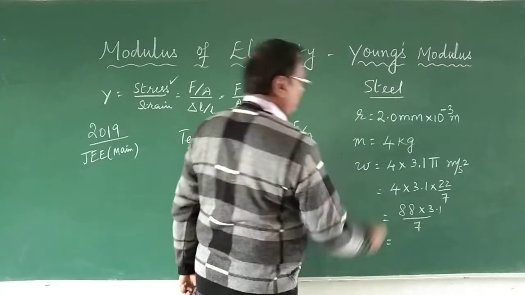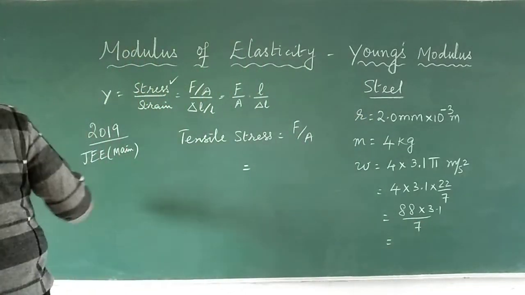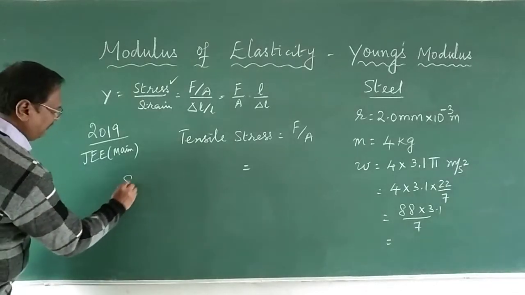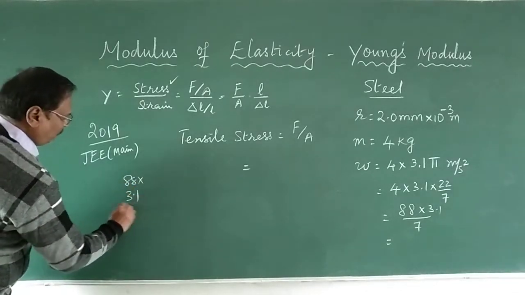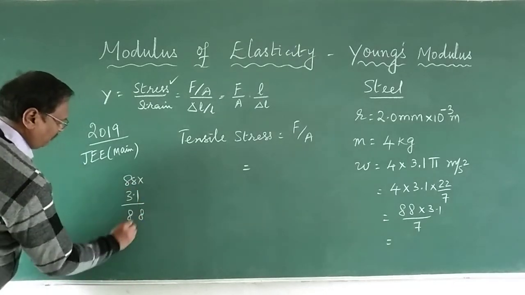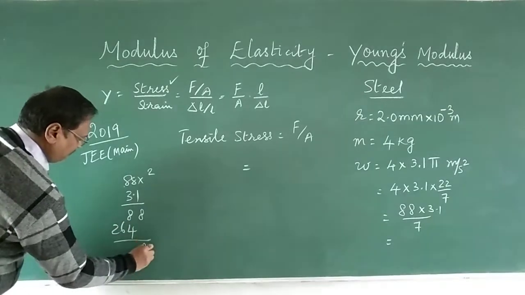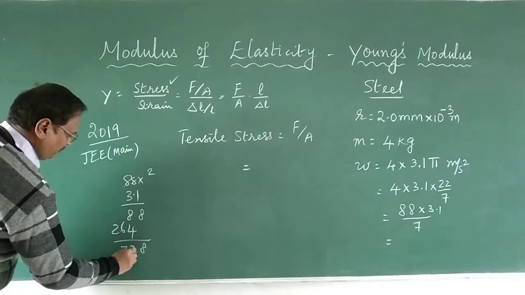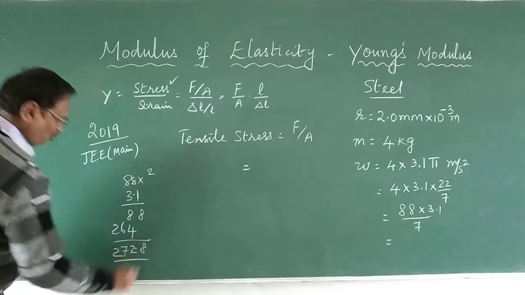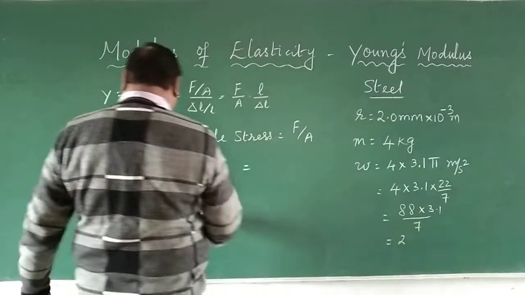Let me just try this problem with you, then I will do the other problem. So 88 multiplied by 3.1, that is 272.8. One more step is there.